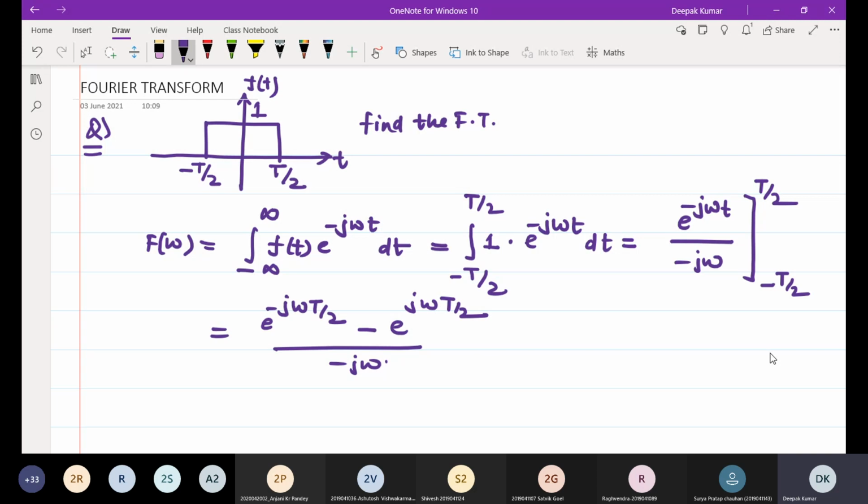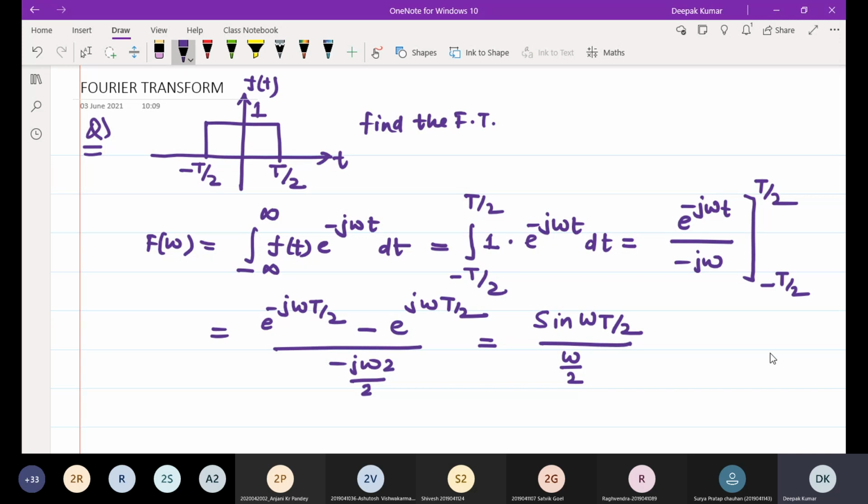If you multiply with 2 and divide by 2, in that case you will be able to write in the form of sine. That will be equal to sine of omega T by 2 divided by omega by 2.